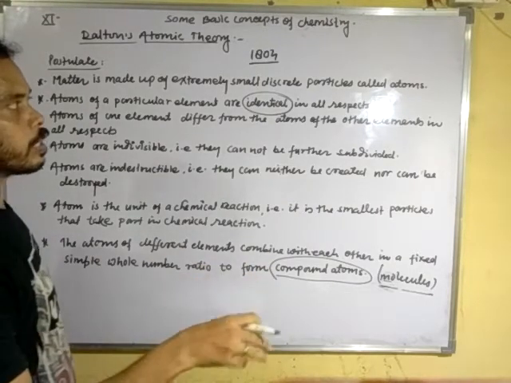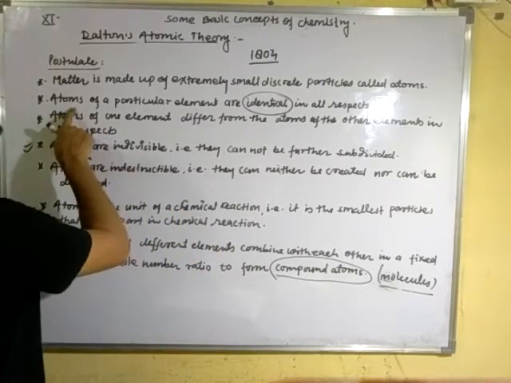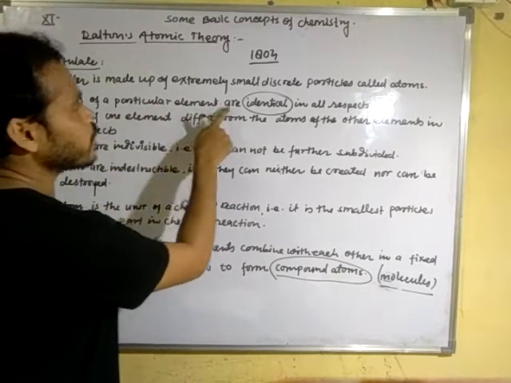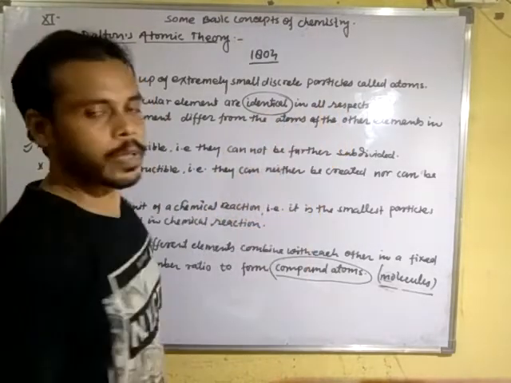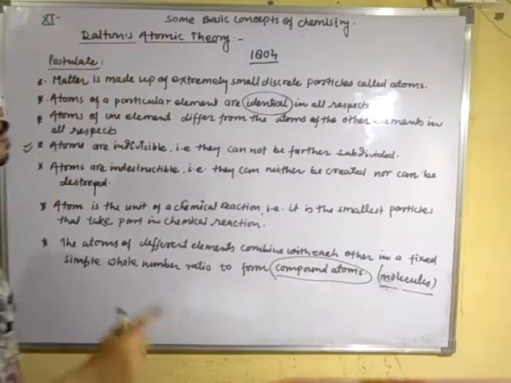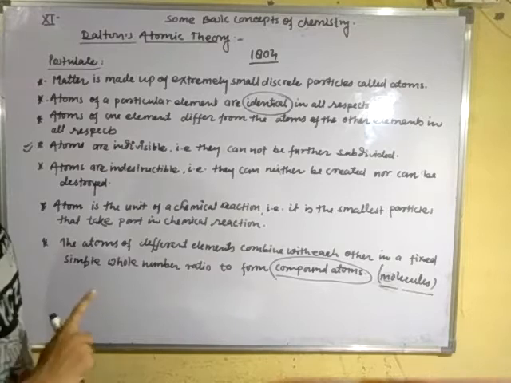Modern atomic theory tells us that atoms of a particular element are not identical in all respects after the discovery of isotopes.